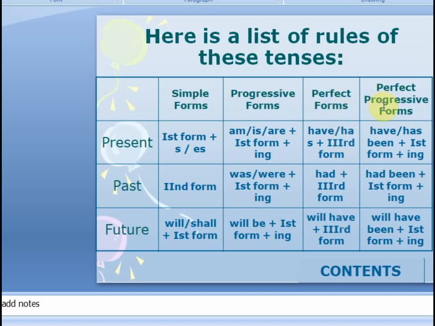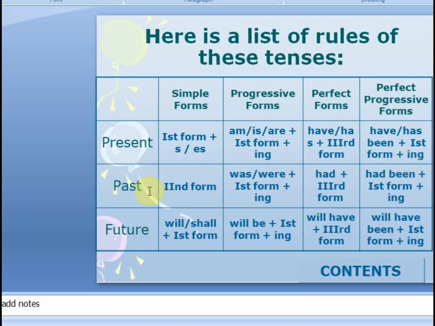Then perfect continuous tense, perfect progressive tense, takes have and has from perfect tense and ing from the continuous tense, as it's the mixture of these two tenses. So have, has, then one more word, been, is added here. Please do not confuse this with being. Being is used only in the change of voice, active and passive voice, but here in tenses we use the word been plus first form of the verb and ing as we use in continuous tense, as: he has been working in this school since last year.